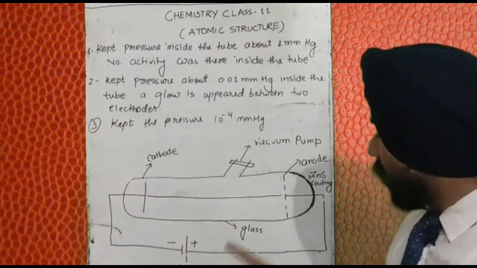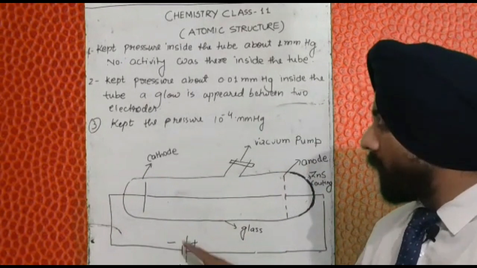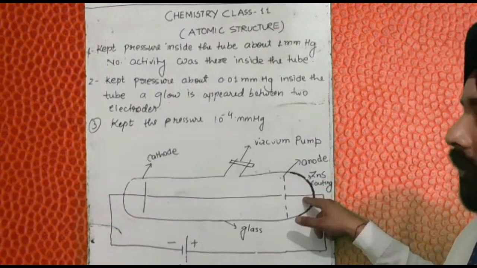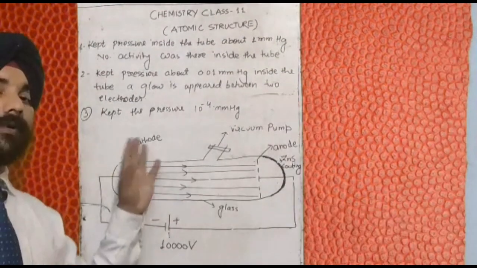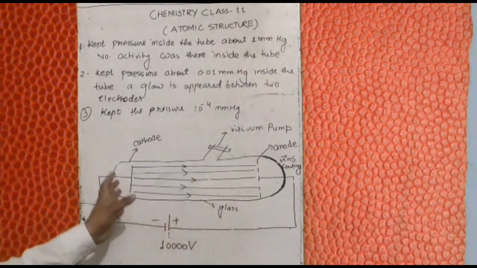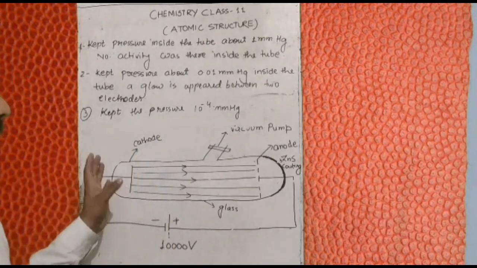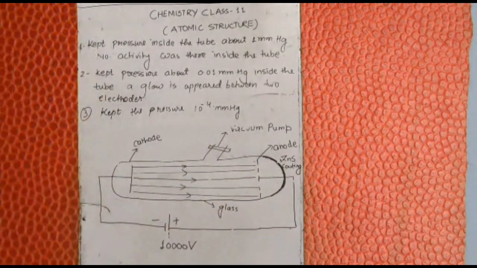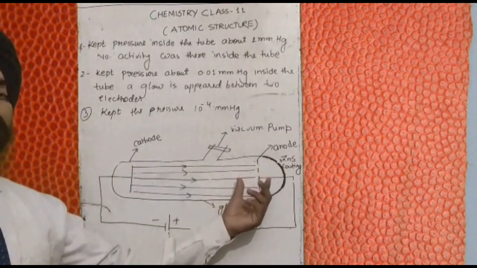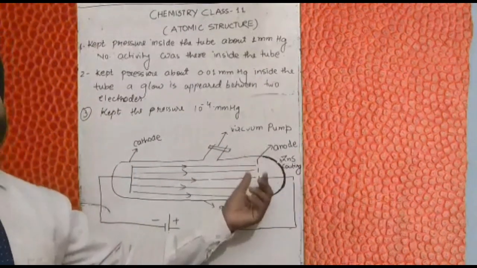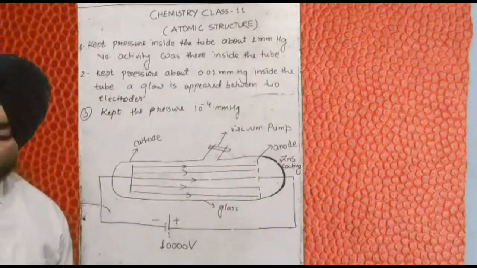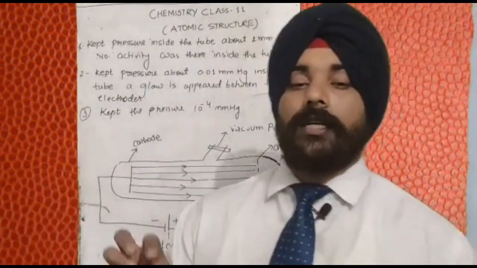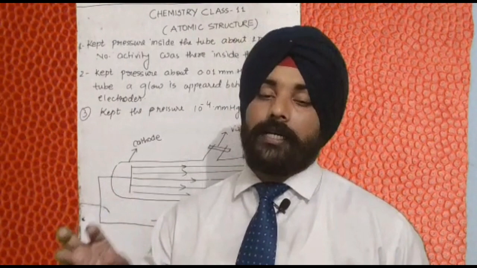And what was the anode? The anode was positively charged, the cathode was negatively charged. Since the rays were produced from the cathode and moved toward the anode, the positive electrode, they consisted of negatively charged particles. So negatively charged particles were hitting the positively charged electrode. These were the cathode rays. So now we came to the conclusion that cathode rays consist of negatively charged particles.